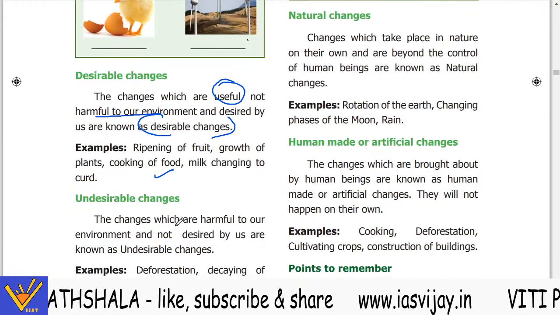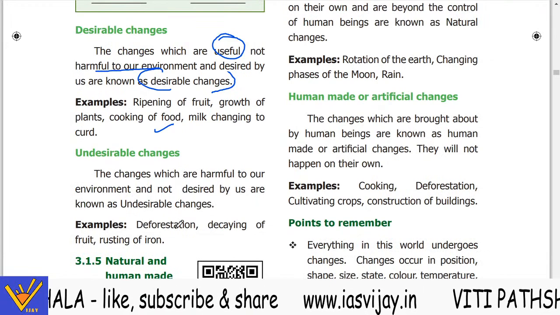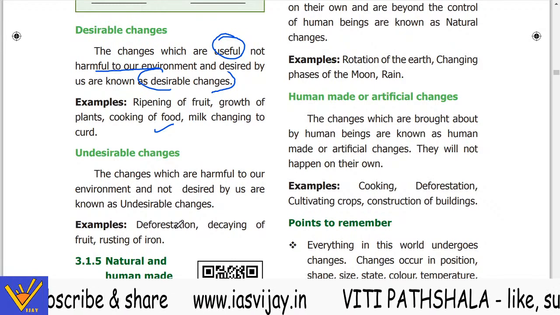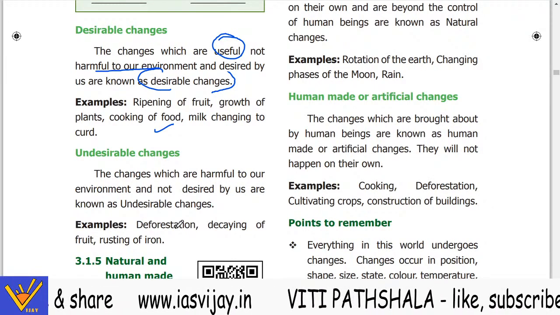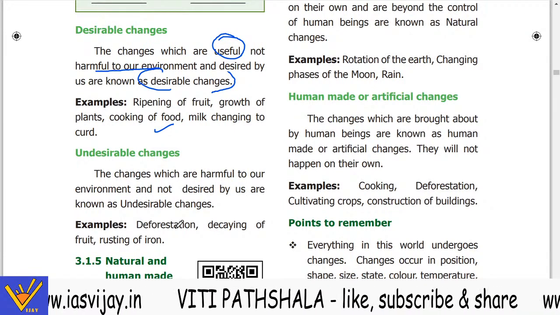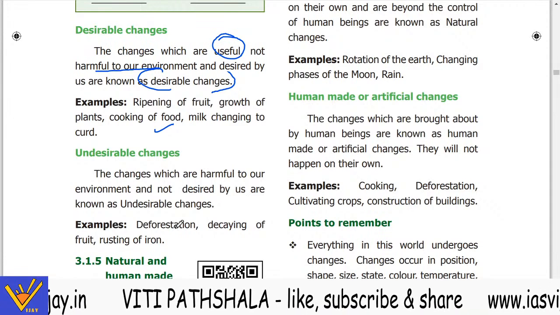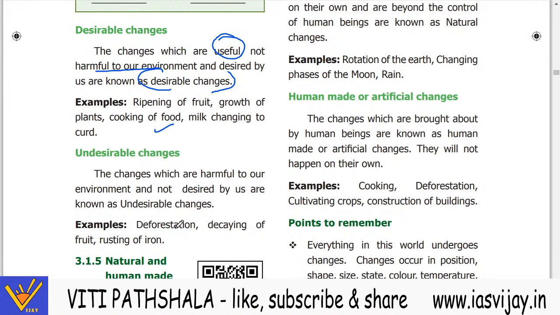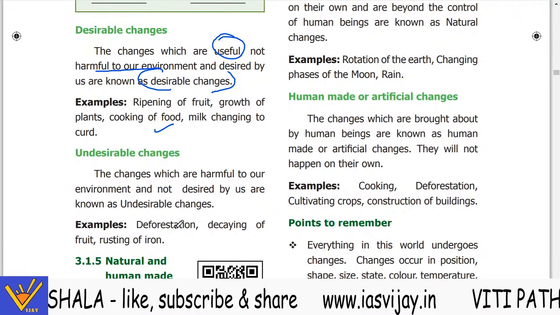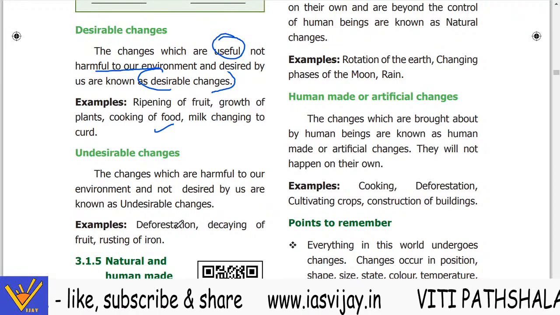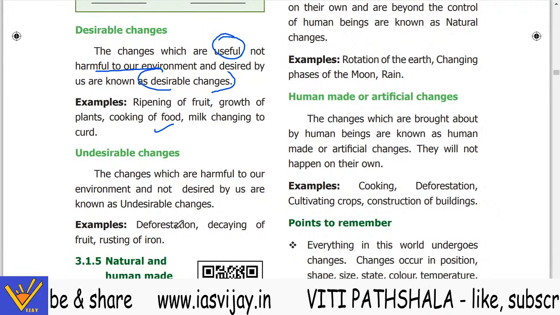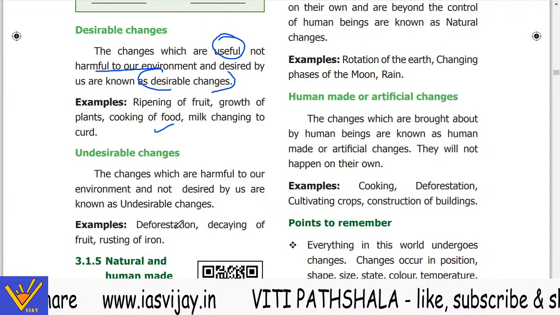Now sometimes you will see that a desirable change turns into an undesirable one. You wanted the milk to change into curd, but it does not change completely. There may be some reason for that. For example, the milk may not be at the appropriate temperature to change into curd, or the starter you have applied to the milk is not enough.